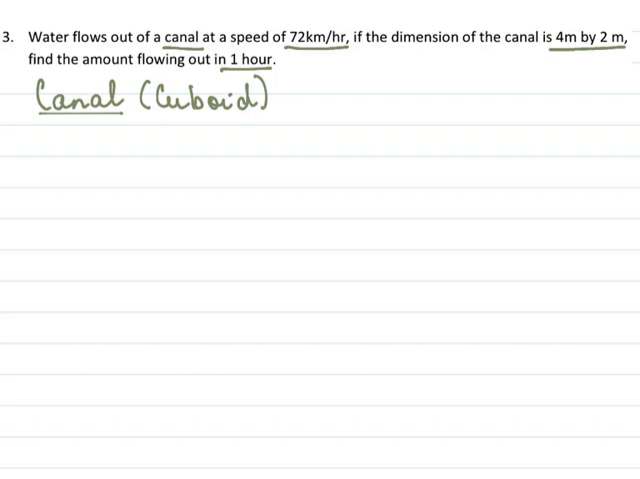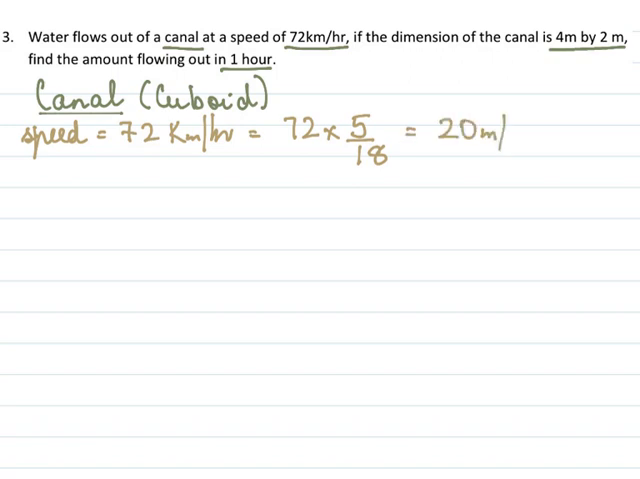Now the speed of water through this canal is 72 kilometer per hour. That's pretty fast. But we cannot work in kilometer per hour, so we work in meter per second. So 5 over 18. And this would be 20 meter per second. Now the dimensions of the canal is 4 by 2, which means the breadth is 4 and the height or the depth is 2 meter.